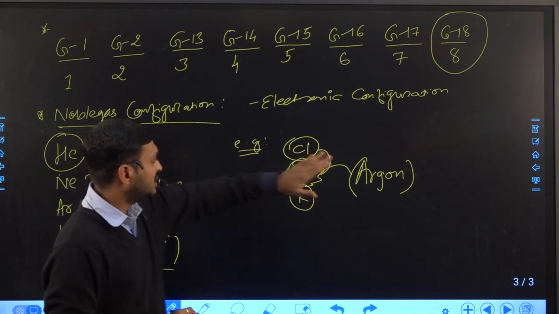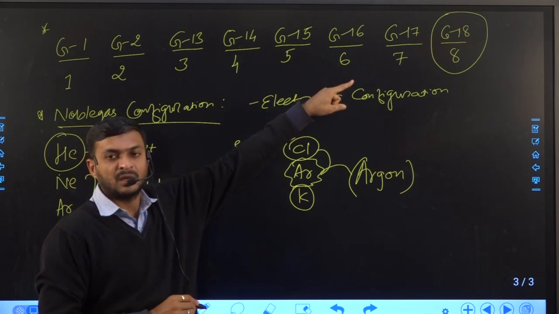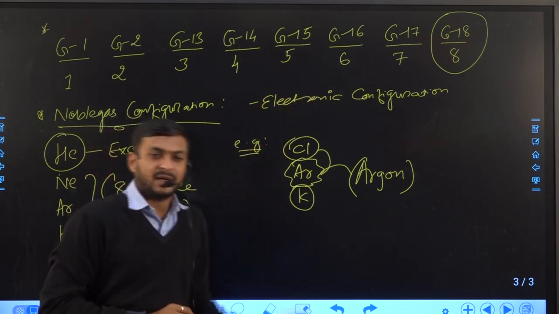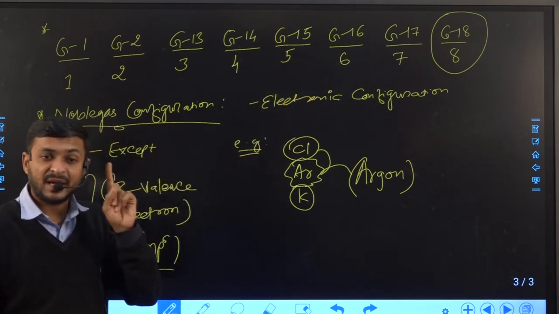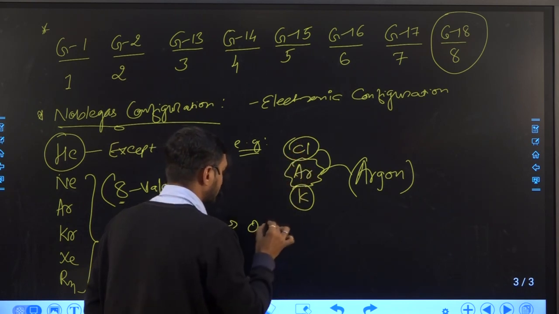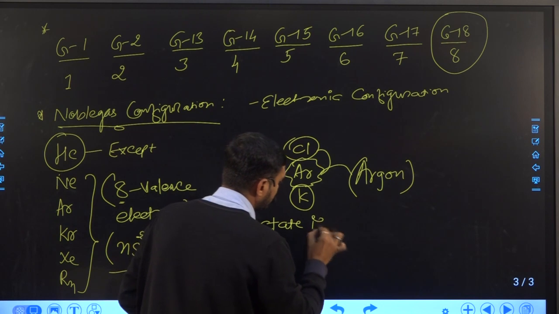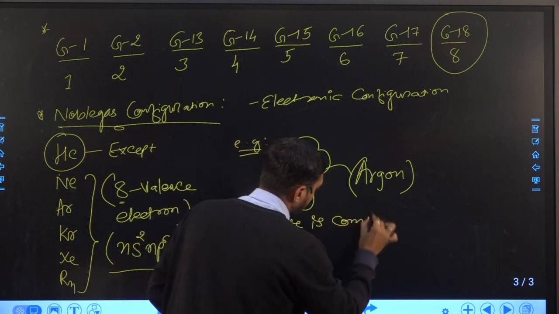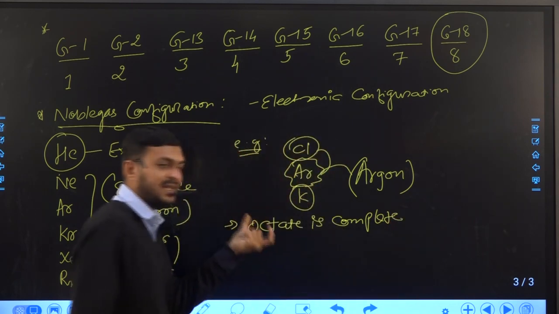Right. So all the elements are trying to achieve configurations like a noble gas or group number 18, and group number 18 has 8 valence electrons. It is known as its octet is complete. Here I use the word octet in their valence shell.